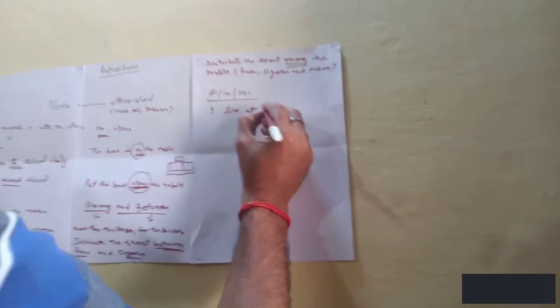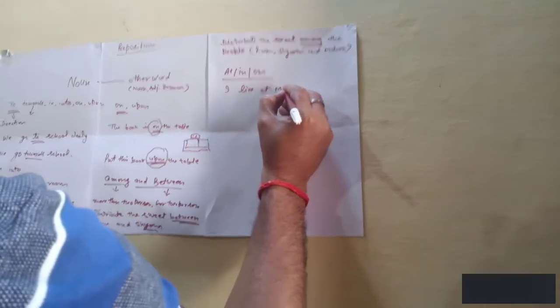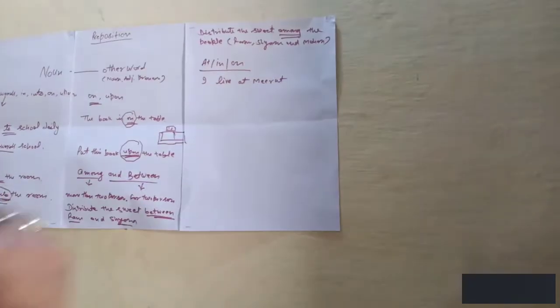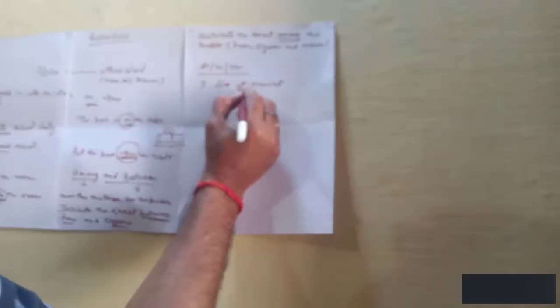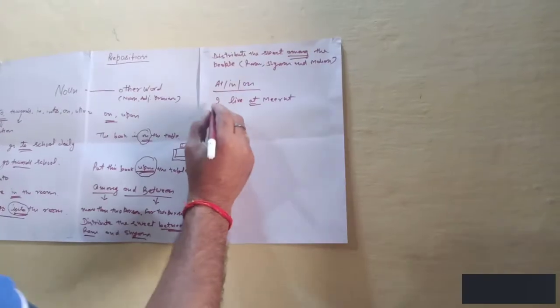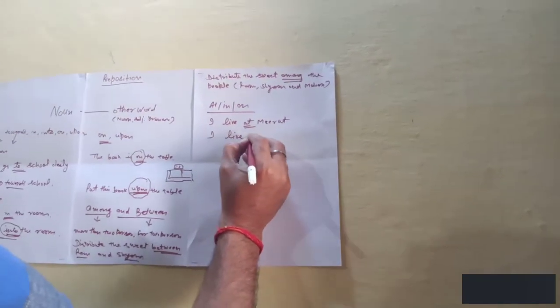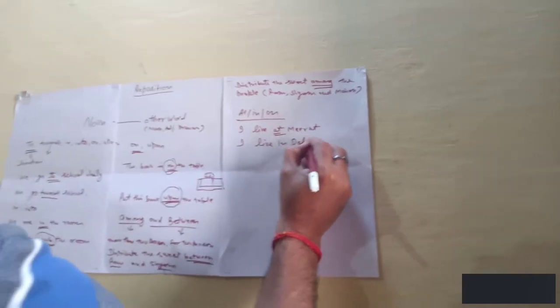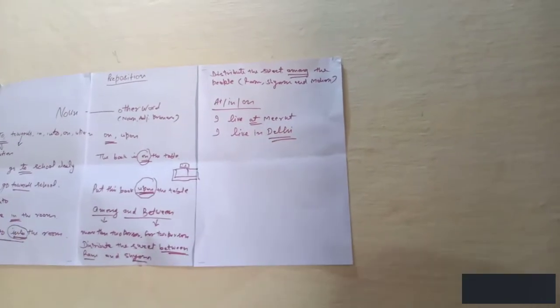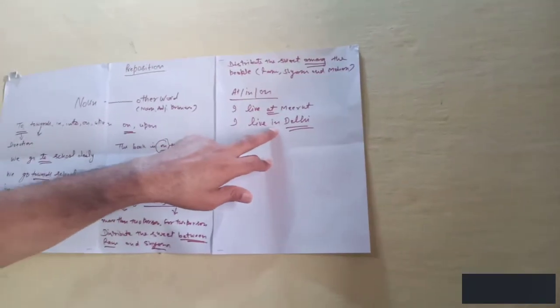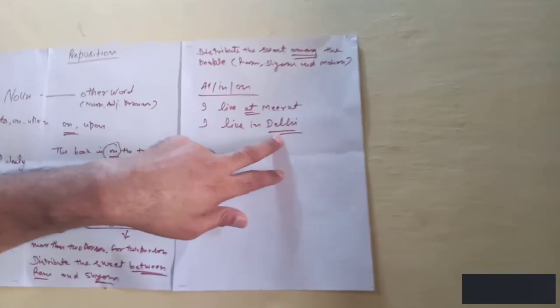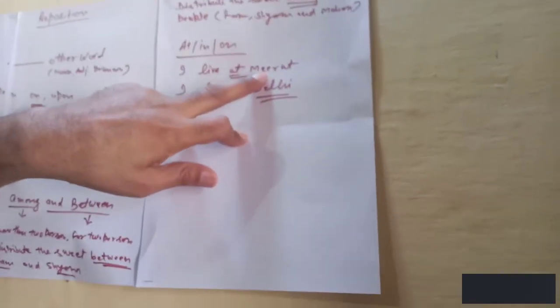I live at Meerut. Meerut is a small city. That's why, if I say I live in Delhi, Delhi is a big city, so we have to use in. In for a big city and at for a small place.